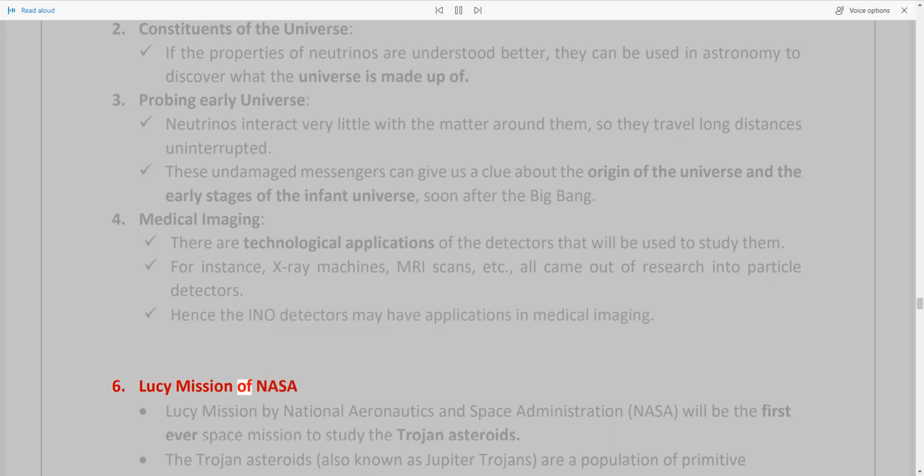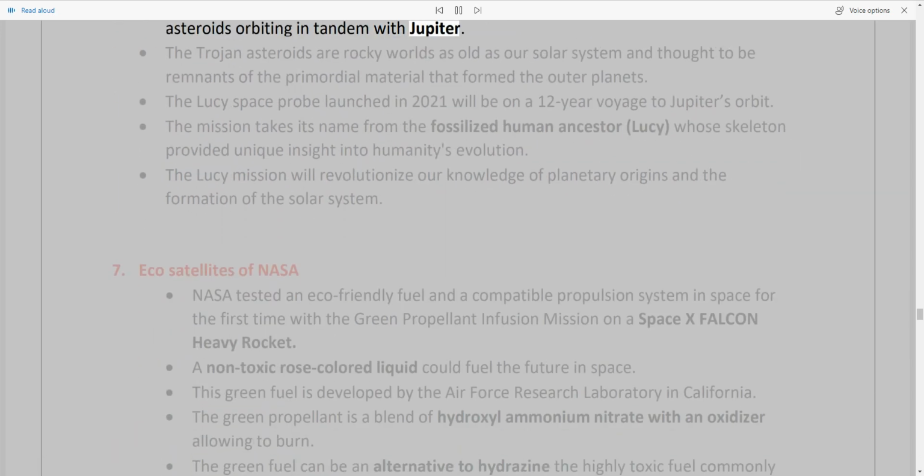6. Lucy mission of NASA. Lucy mission by National Aeronautics and Space Administration, NASA, will be the first ever space mission to study the Trojan asteroids. The Trojan asteroids, also known as Jupiter Trojans, are a population of primitive asteroids orbiting in tandem with Jupiter. The Trojan asteroids are rocky worlds as old as our solar system and thought to be remnants of the primordial material that formed the outer planets.